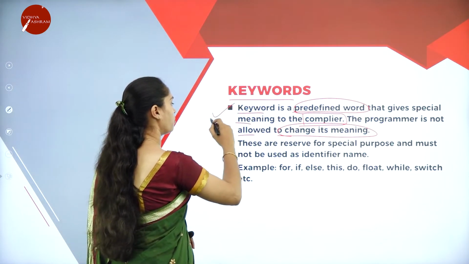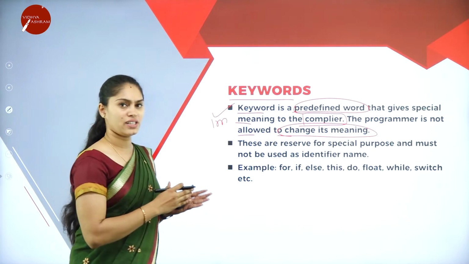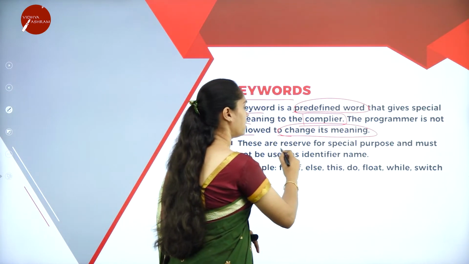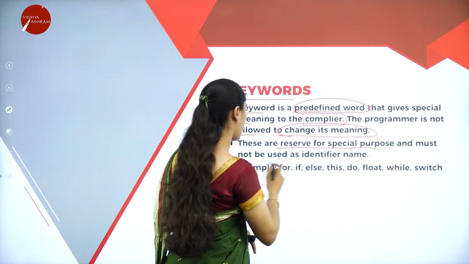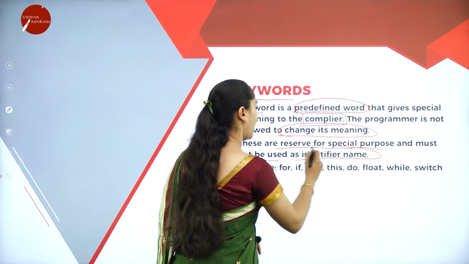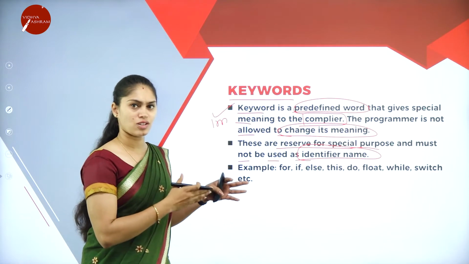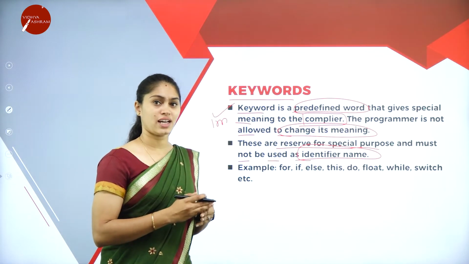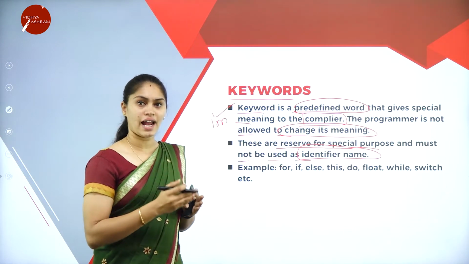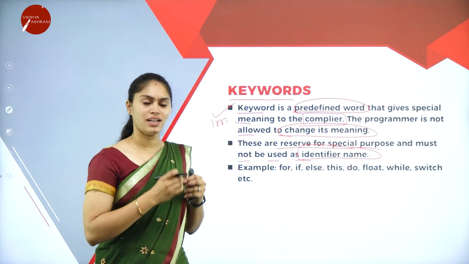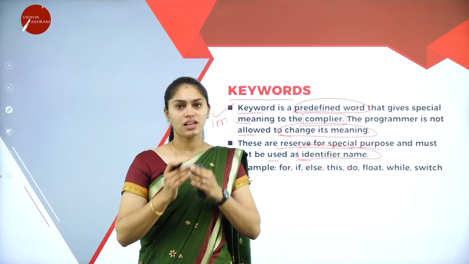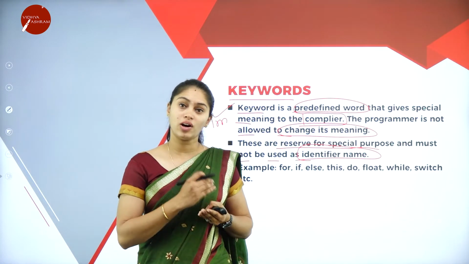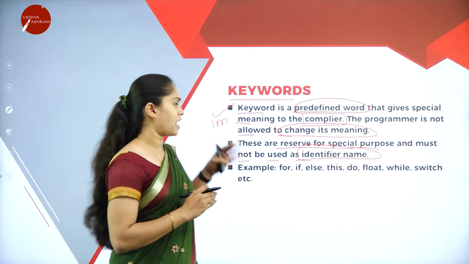So this is also important for 1 mark question. What is a keyword, or define keyword? These are reserved for a special purpose and must not be used as an identifier name. So this is also one of the rules when it comes to identifiers. We are not supposed to take keywords as the identifier name. Why? Because it has a special meaning to the compiler. We cannot use that meaning in an identifier or in a different manner.